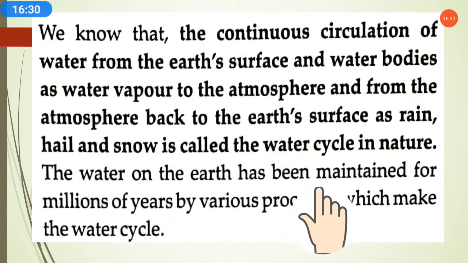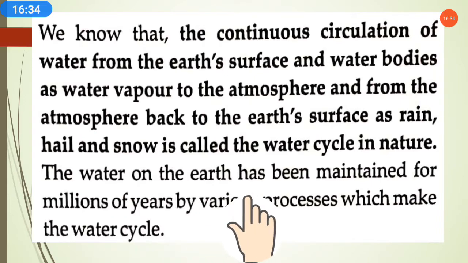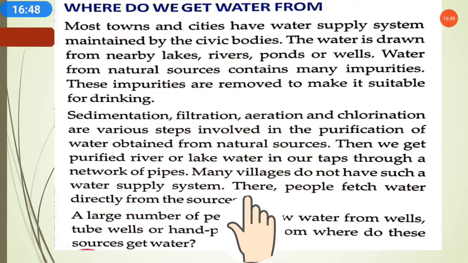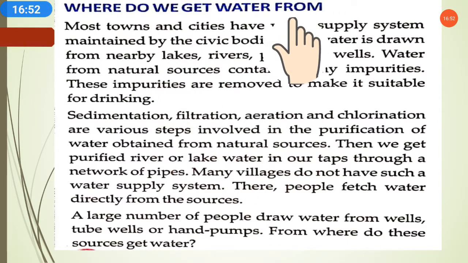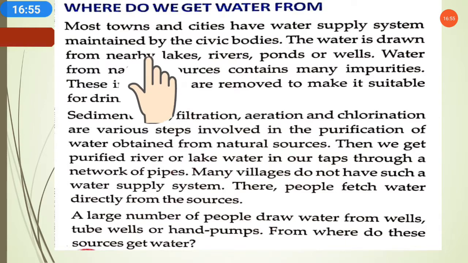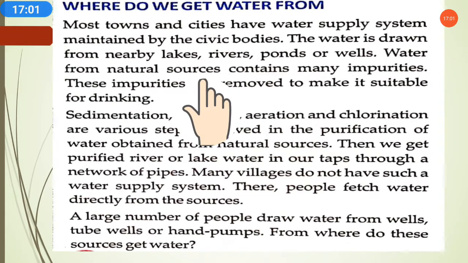So the water on the earth has been maintained for millions of years by various processes which make the water cycle. Now the next topic is, where do we get water from? We know water is present on the earth and a water cycle is going on, but how are we getting this water?